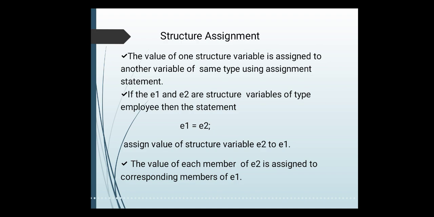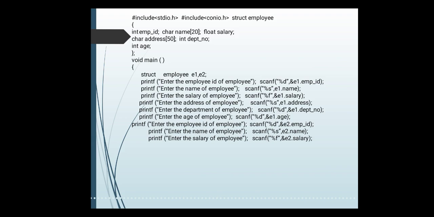So I can use the assignment statement. E1 equals E2 means that whatever values the data members of E2 hold are assigned to the data members of E1. That means E1's values get initialized with the values of E2. In this way, you can assign the values of one variable to another variable with the help of an assignment statement.